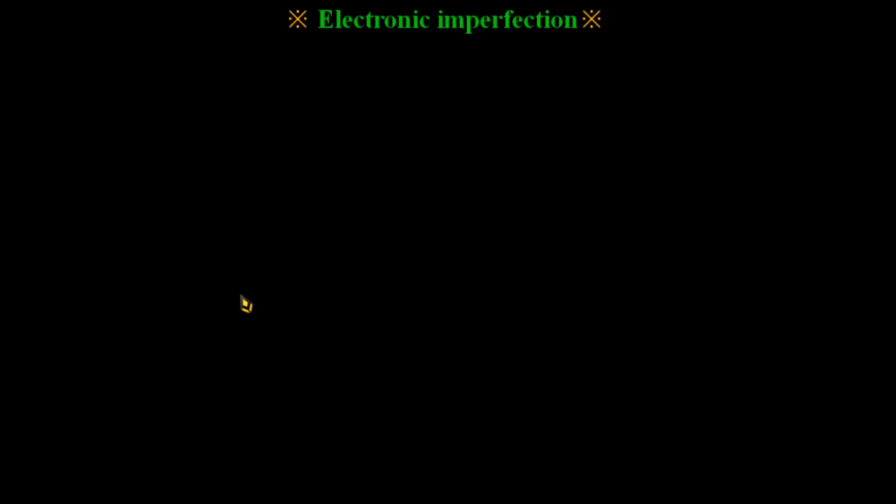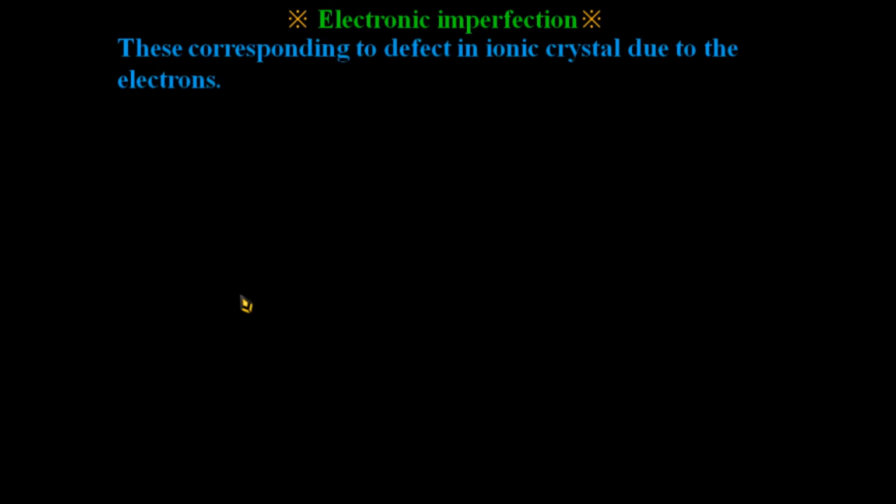This corresponds to defects in ionic crystals due to electrons. A perfectly ionic or covalent crystal at 0 Kelvin has electrons present in the fully occupied lowest energy states. But at higher temperature, above 0 Kelvin, some electrons may occupy higher energy states depending upon the temperature. For example, silicon.